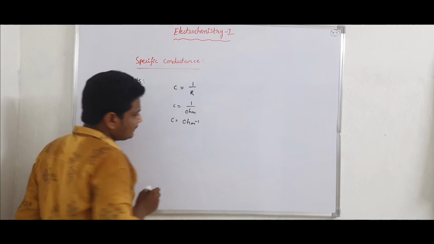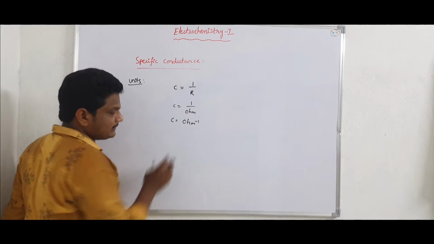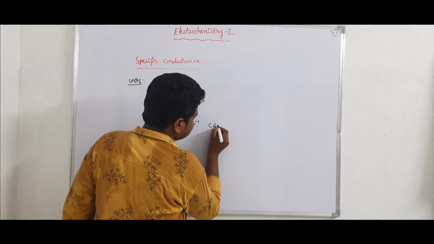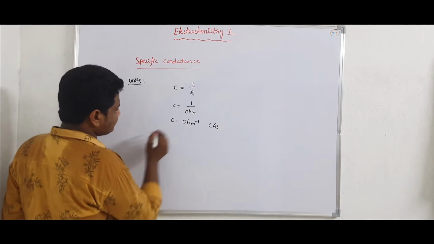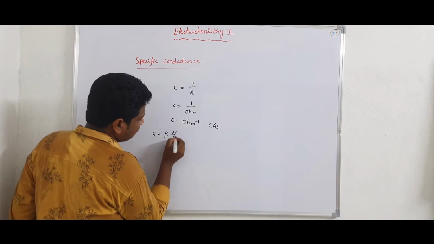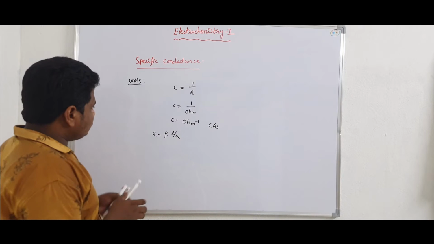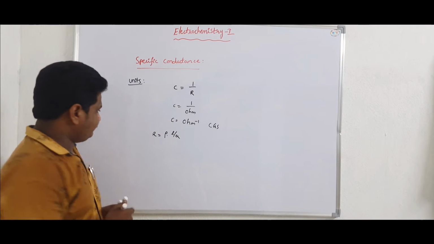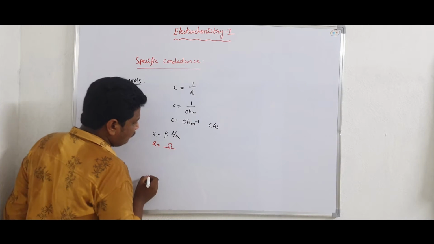Conductance can be represented in terms of ohm inverse. These are the CGS units. Now in the case of resistance, resistance is equal to rho into L by A, where rho can also have units of ohm.